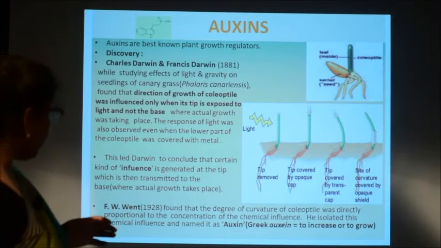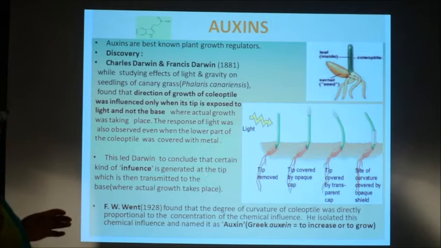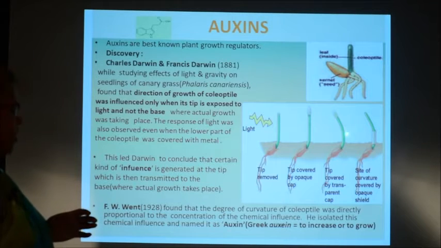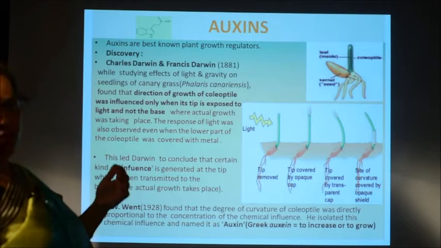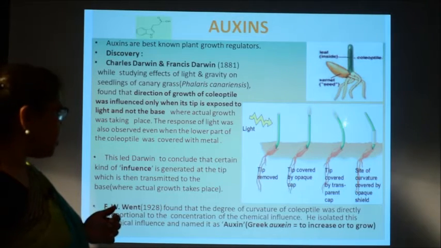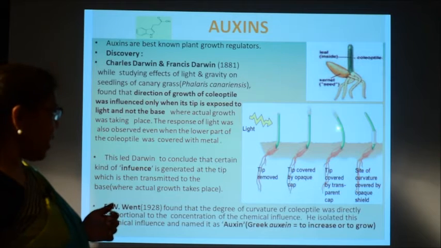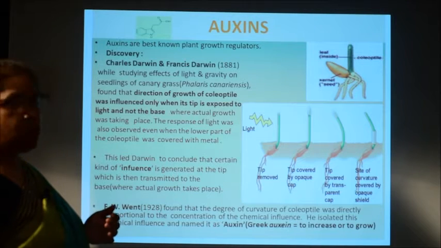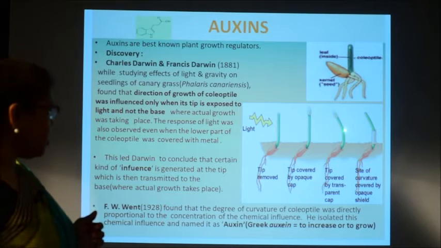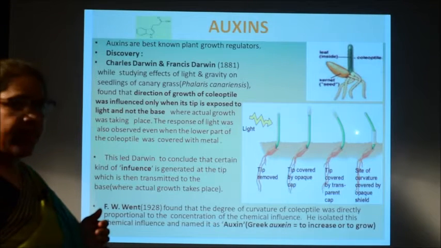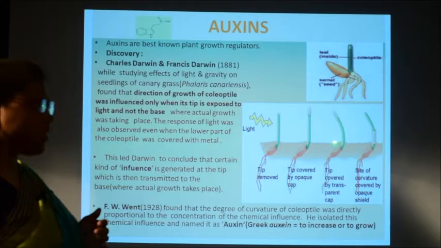So, from this they concluded that there is a certain kind of influence that is chemical in nature. We can say it is a chemical influence which is generated at the tip of the coleoptile and which is transmitted to the base where the actual growth has taken place. Because you see, in this case the tip is getting light because it is covered with a transparent cap.